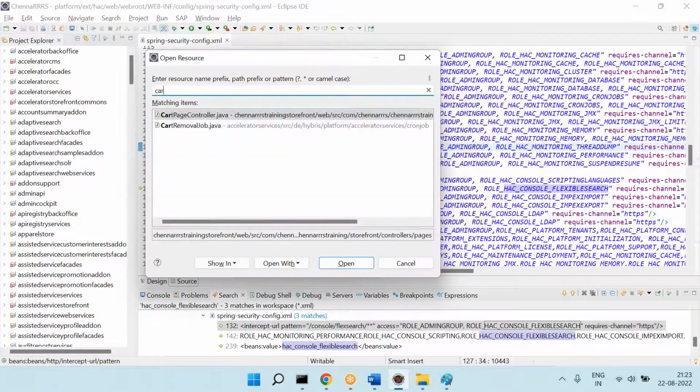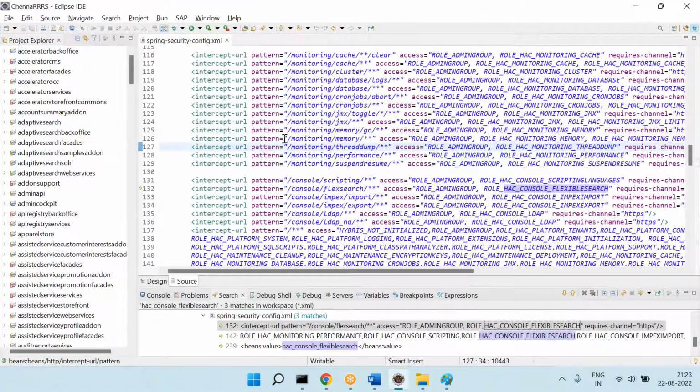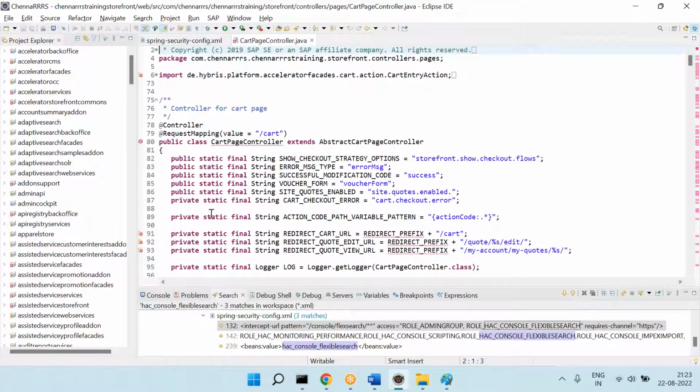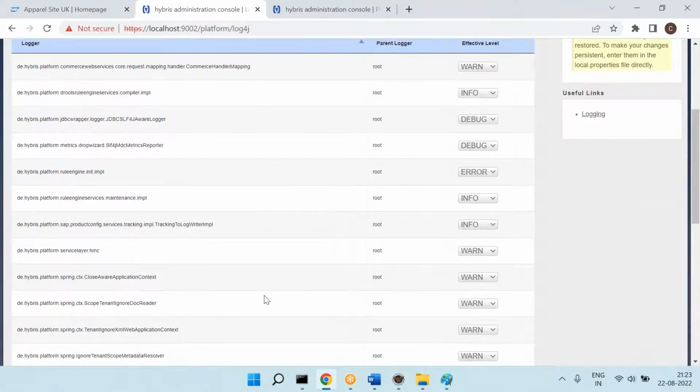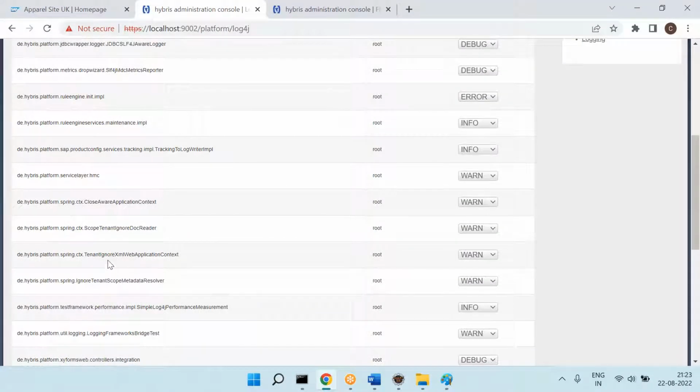So let's say you have a CartPageController.java, and I want to see the debug logs only for this file. Only for this file, debug logs. Yes, that is possible, and you have an option to turn them on or off at the class level.